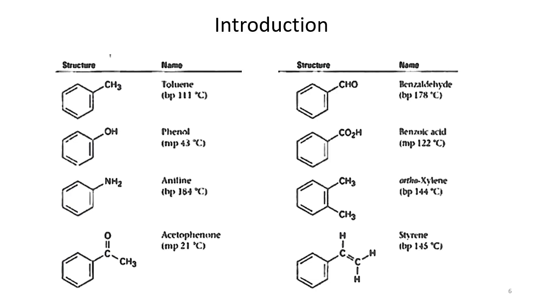Orthoxylene. Xylene, basically, when there are two methyl groups attached to the benzene skeleton, we call it xylene. So if there are two methyl groups on adjacent carbons, we call it orthoxylene. In case these two methyl groups are at the 1 and 3 position, then we call it metaxylene. If it is the 1 and 4 position methyl groups, then we call it paraxylene. In case of styrene, there is a vinyl group attached to the benzene ring.